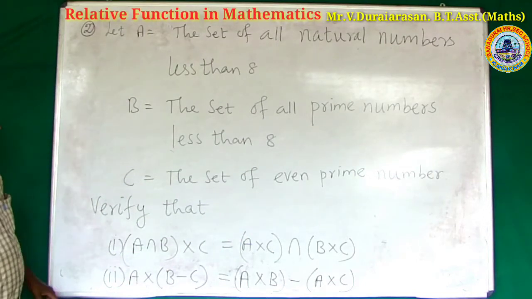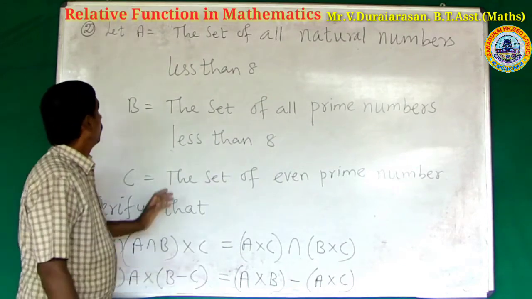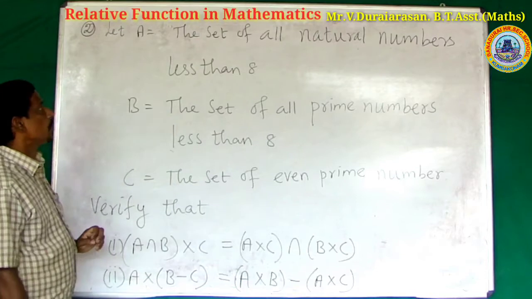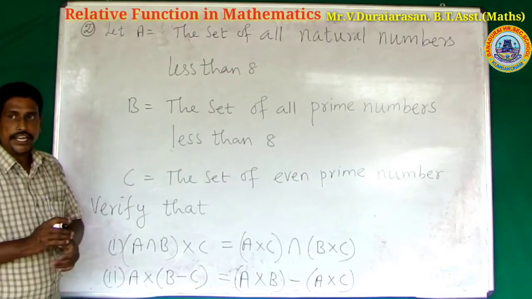Okay. Right. What are the given sets? A is the set of all natural numbers less than 8.